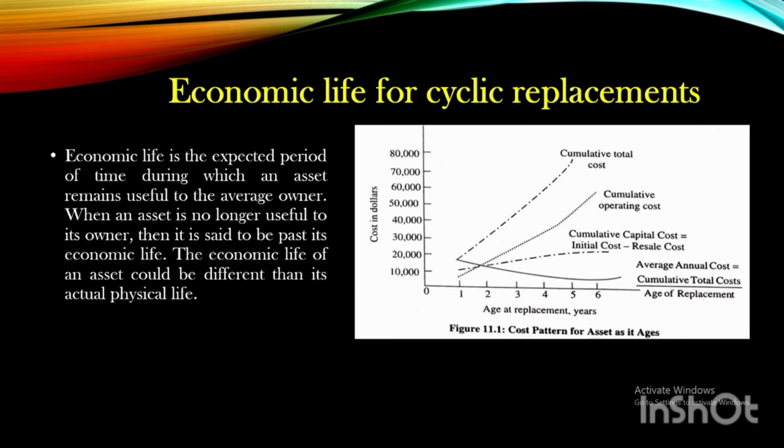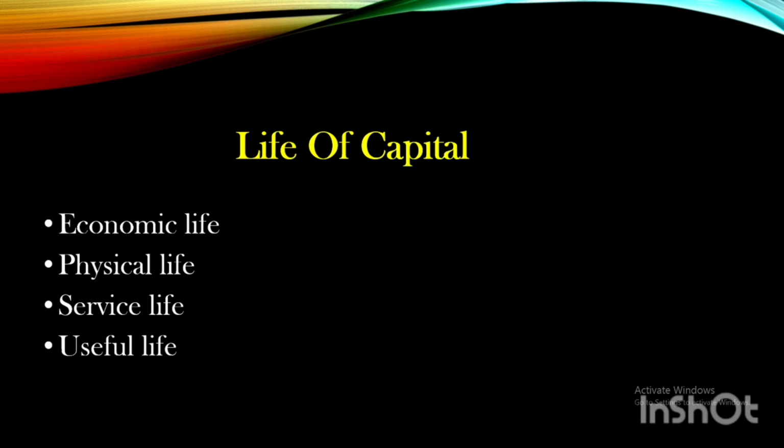So there are 4 types of life of a capital. First one is economic life. It is the expected time period during which an asset remains useful to the average owner. Second is physical life. It is how long it will be functioning. Then the service life. The service life of an asset is how long it will be useful. And the last one is useful life.